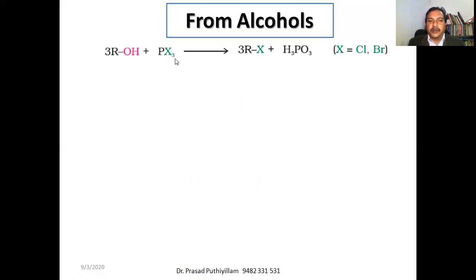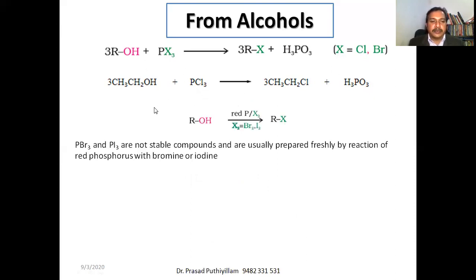Now, reaction with the phosphorus trihalides. Here I took the example of chlorine and bromine. I took only PCl3 here actually. PCl3 and alcohol react to give the corresponding chloroalkane plus H3PO3. Even PX3 will also react, but PX3 is somewhat less stable at the reaction conditions. Therefore, instead of PBr3 or PI3, usually we go for red phosphorus with halogen.